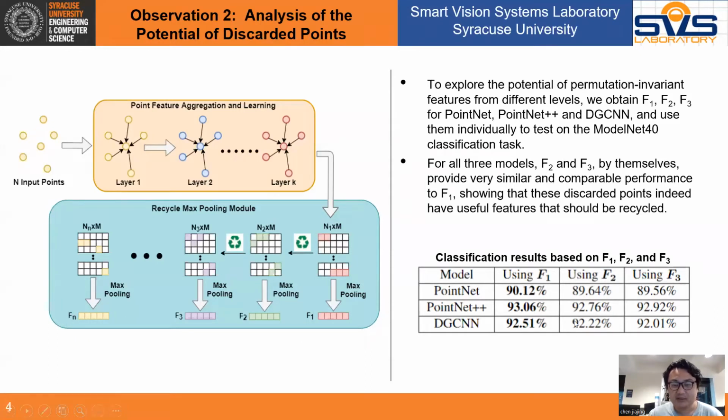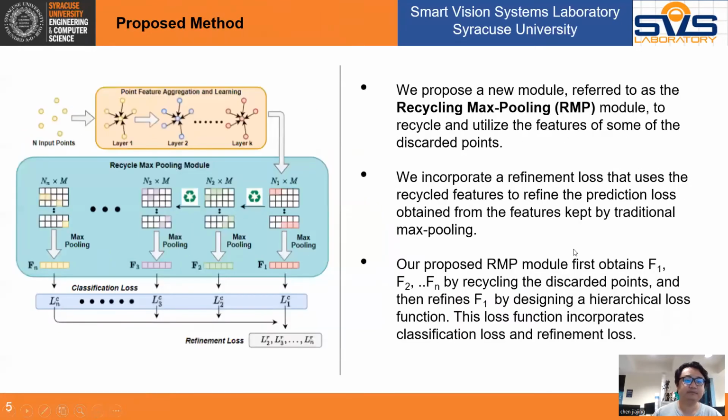In this experiment, we only use the F1, F2, and F3 to perform the classification task respectively. We could see here the F1 has the highest accuracy. However, for F2 and F3, the accuracy is not that bad. That means F2 and F3 also have the potential for the downstream task like classification.